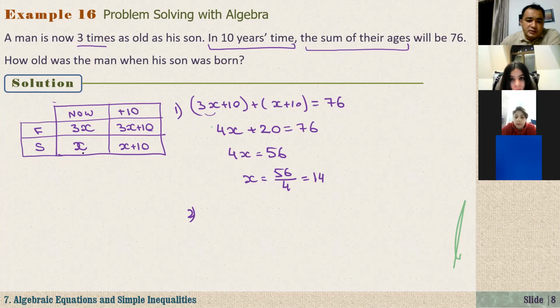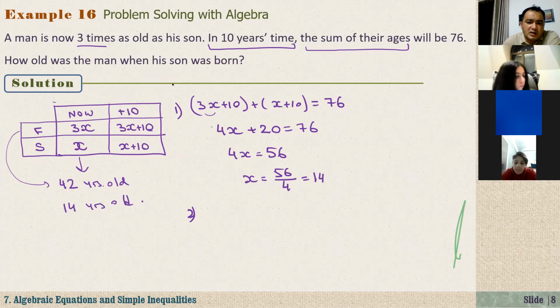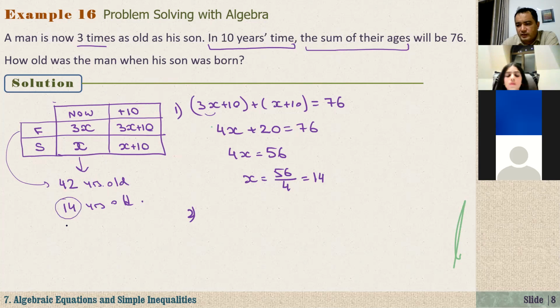Anyway, so Salin, if we substitute the value of this x, right? The father's age is 3x, 3 times 14. So now his father is 42 years old. And his son is x, so his son is 14 years old. Now the question is, how old was the man when his son was born? When his son was born 14 years ago, right? So now if we subtract this, 42 minus 14, 28.